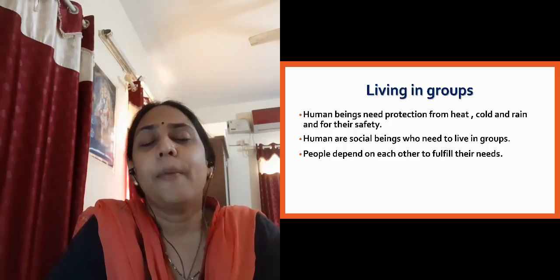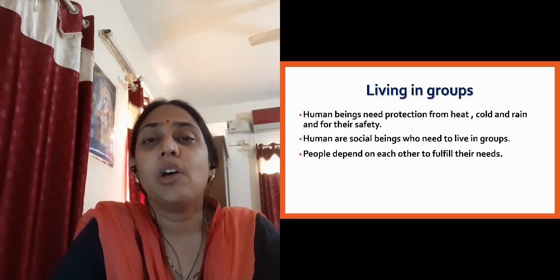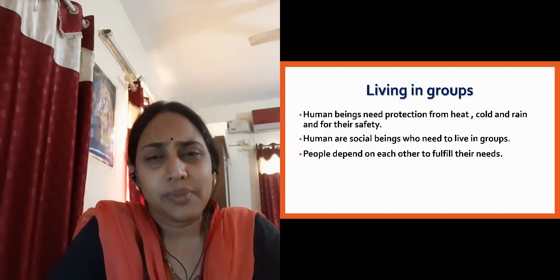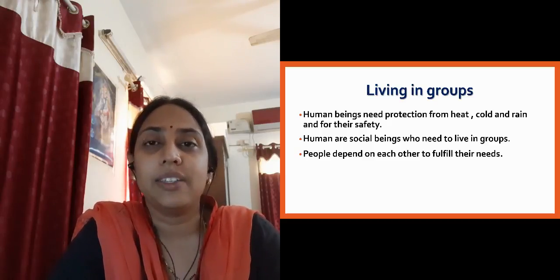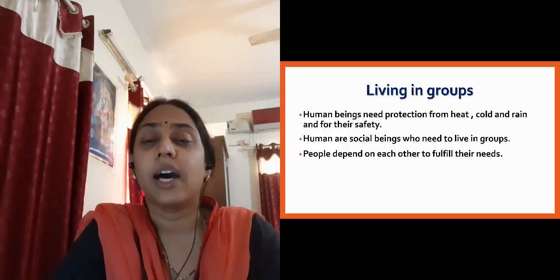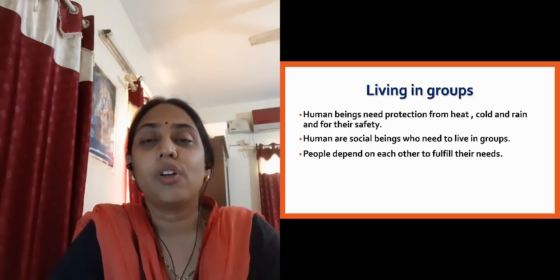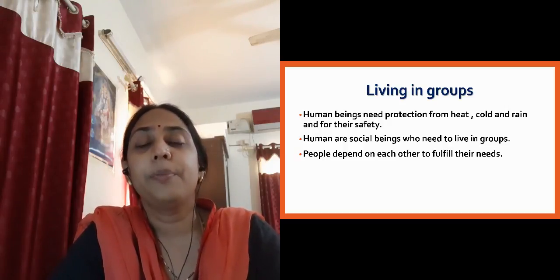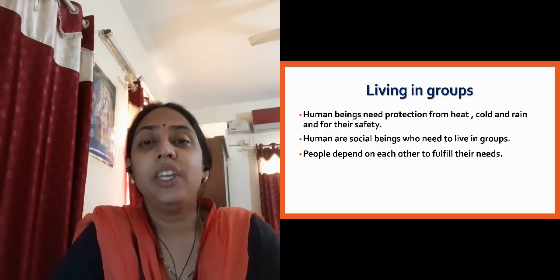And students, man is a social animal, right? Because man always lives in a group, right? And we depend on each other to fulfill our requirements. So it is very important for us to live in a group. That is the reason man is also called a social animal, or social being. For example, we need food, we need clothes, right? And we need someone to fulfill our needs.